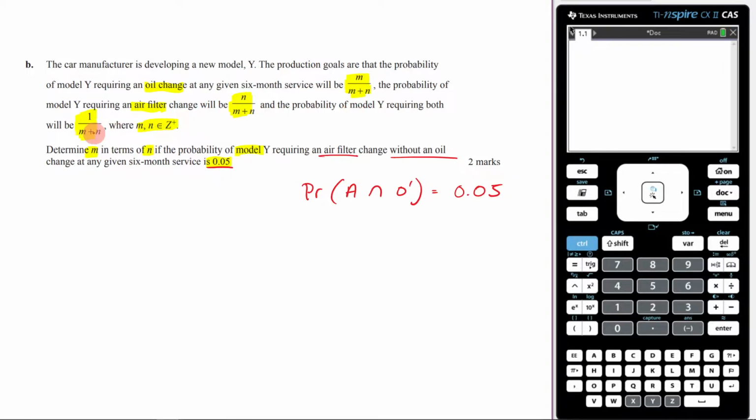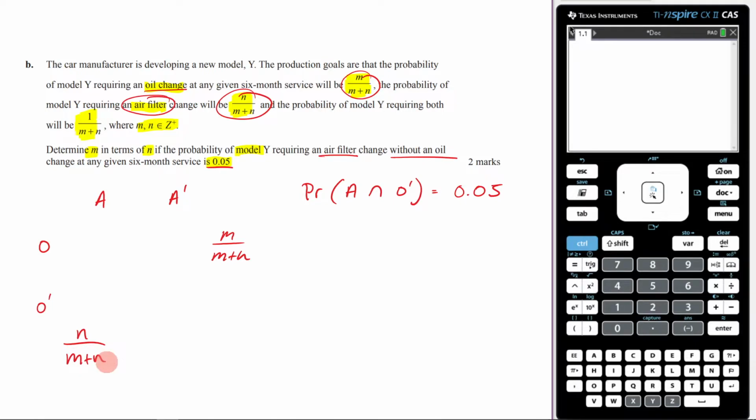Now, they've given us all this crazy stuff here, but it's really no different to what we've seen before. We're again going to create a Karnaugh map to answer this. So the real trick to this question, I believe, is not freaking out and just realizing that it's pretty much the same as the top one. We're just going to go A, not A. We're going to go O, not O. And we've been told that Model Y requiring an oil change will be m over m plus n. So that means over here, m over m plus n. And the probability that it requires an air filter change will be this. So air filter will be n on m plus n.